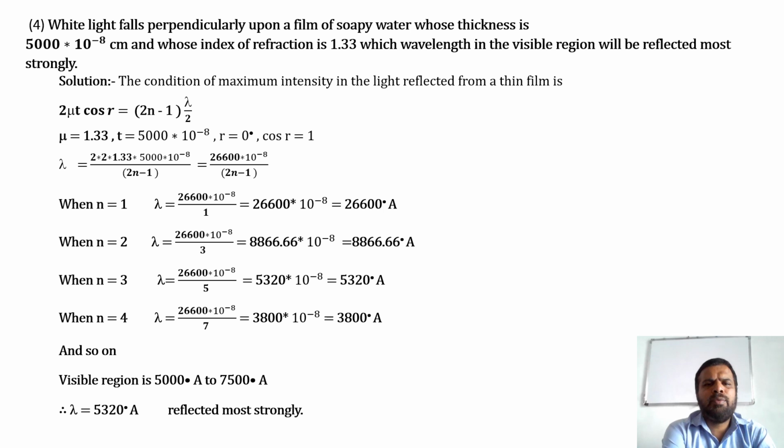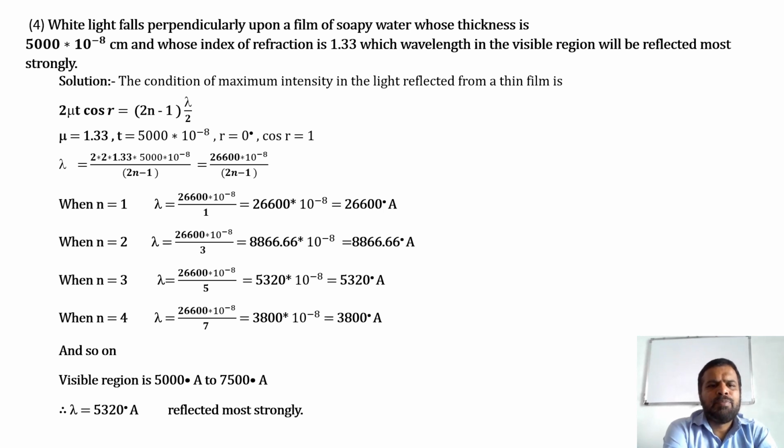The condition of maximum intensity in the light reflected from a thin film is 2 mu t cos r is equal to bracket of 2n minus 1 bracket complete into lambda divided by 2.